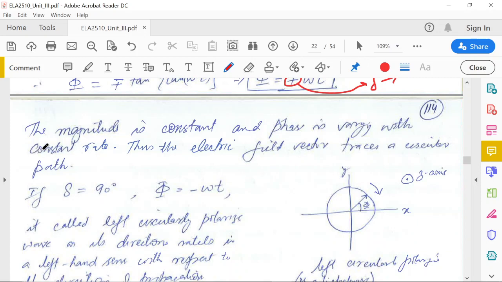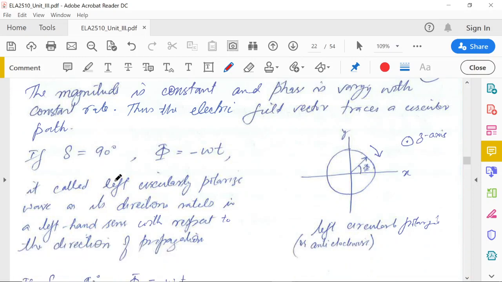So the magnitude is constant and the phase is varying at a constant rate, thus the electric field vector traces a circular path. So if delta equals 90, phi is equal to minus omega t. So now this vector will move in this fashion as the time passes.